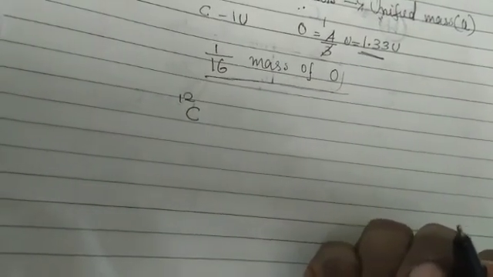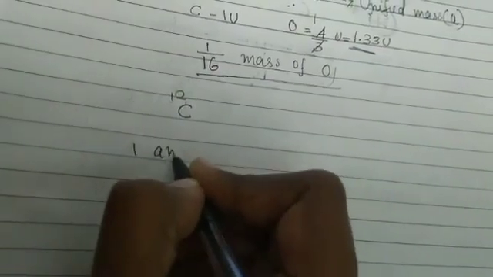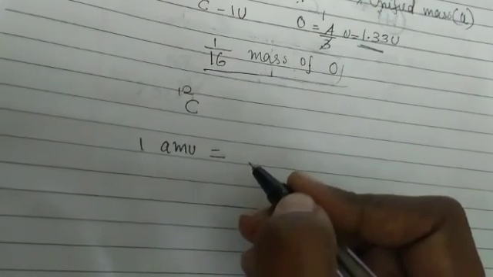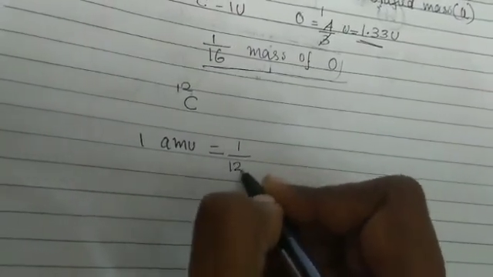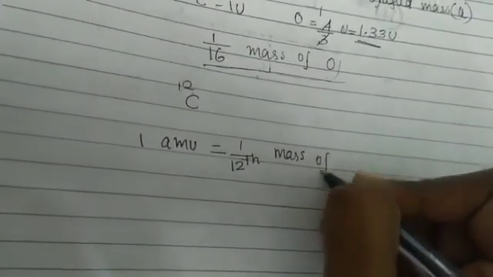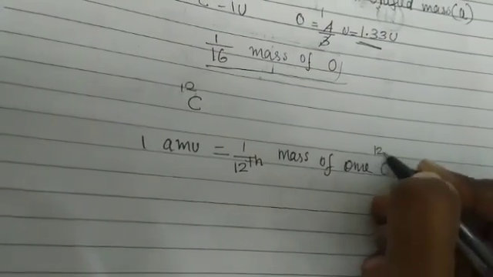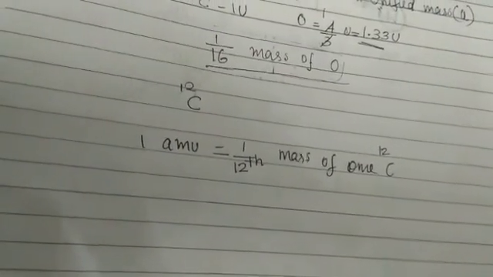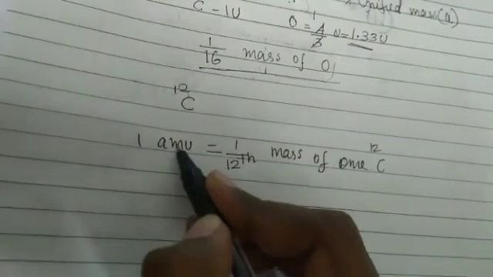So one atomic mass unit is equal to exactly 1 by 12th the mass of one carbon-12 atom.